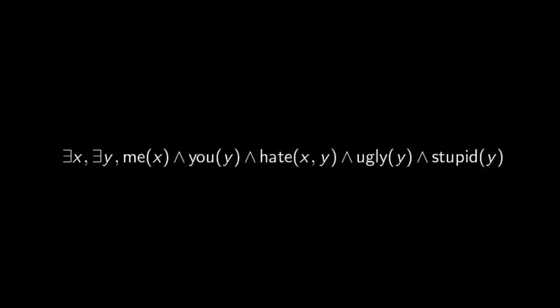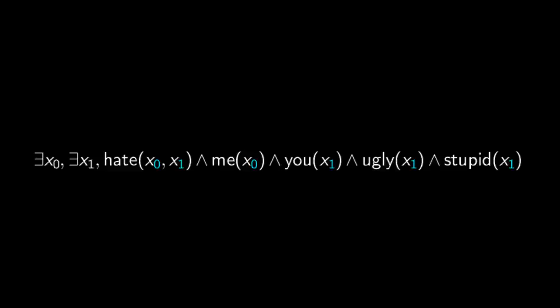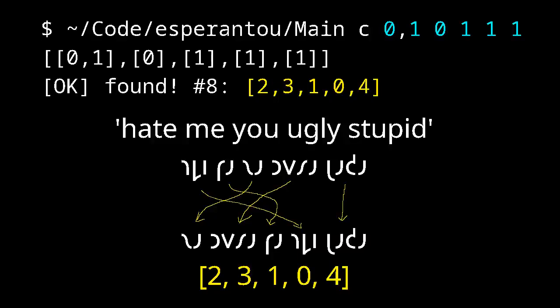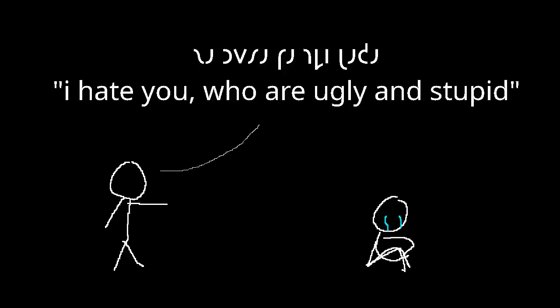Let's sort the predicates by decreasing number of subjects and index the entities. We can now input this into the algorithm like so, and we get some data. I'll just let you take this in for a bit. This means that this is the 8th possible sentence you can make with these words. It also shows you the permutation to put the words in. Nahoma wa odi baka. You'll never be able to set foot in Mrs. Baker's class again after I unleash that one on you.